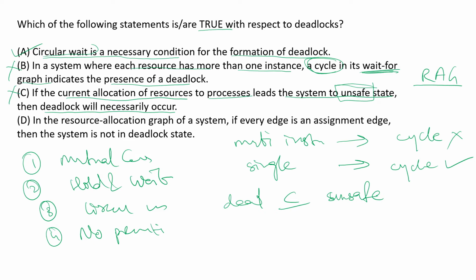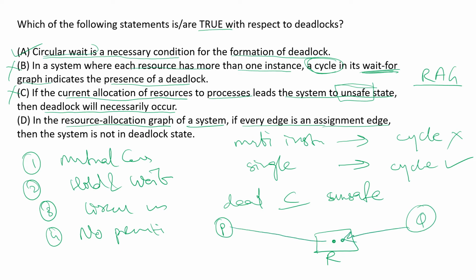Lastly, we have: in the resource allocation graph of a system, if every edge is an assignment edge. Which means if we have a process P and this is the resource R having a single instance, or we can also have multi-instance. Let us say there are two processes, each of them holding one resource each. If every edge is an assignment edge, this is what we mean by an assignment edge, it means a resource instance has been assigned to some process.